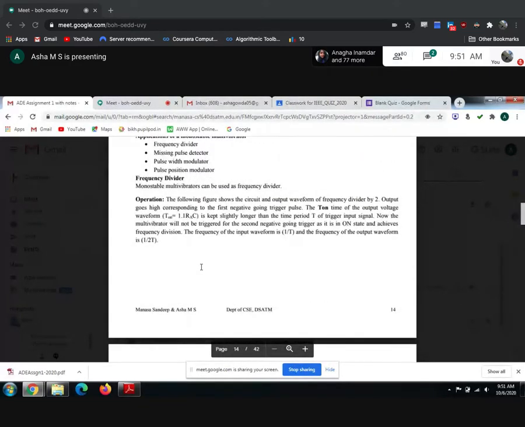See, let's take this frequency divider. If they have asked in the examination to write the frequency divider, even though you have read all these things, if you write all these mathematical formulas, you will not get marks. Because what have they asked? They have asked regarding the frequency divider. Correct? So can I give everything in the assignment? No, we cannot. Okay? So there is no guarantee that these things will be repeated.